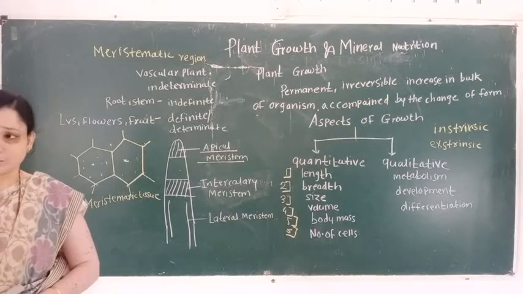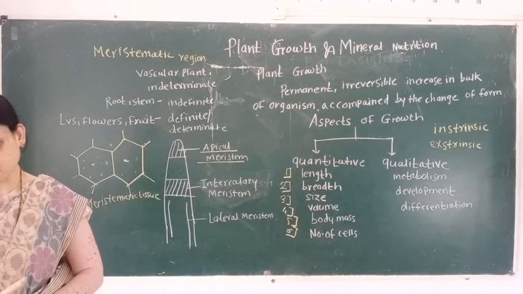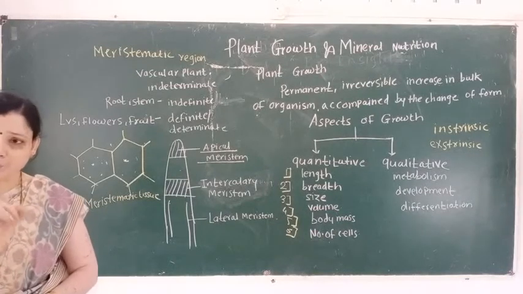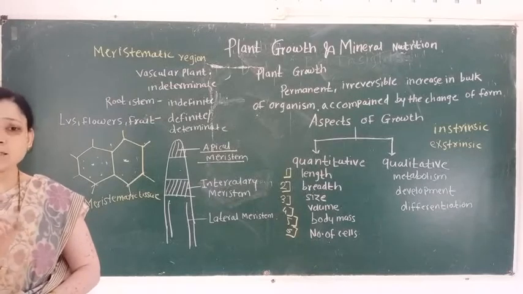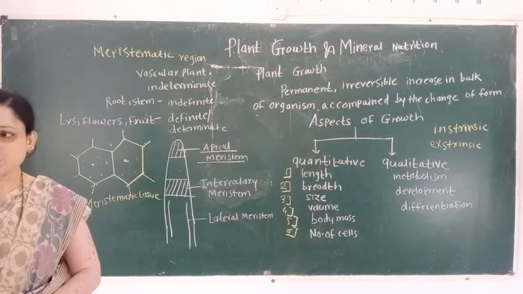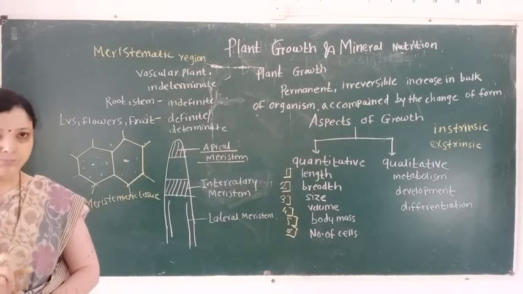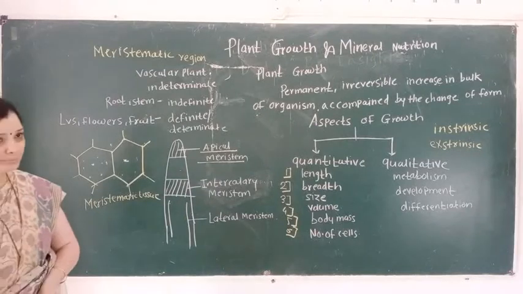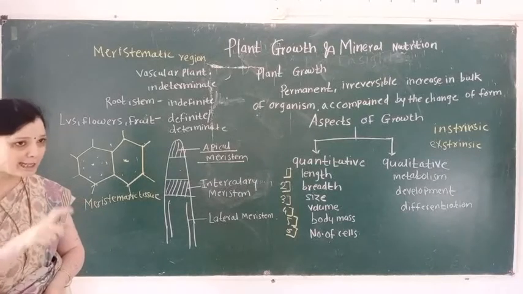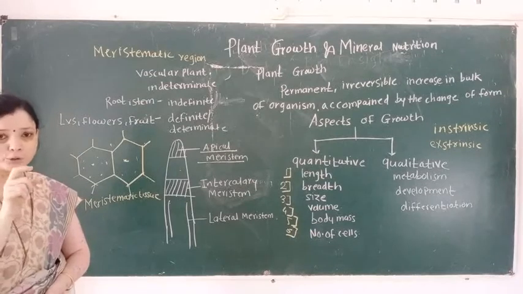Here cell division takes place rapidly and new cells form rapidly. This region is responsible for the increase in length of the root and the shoot.